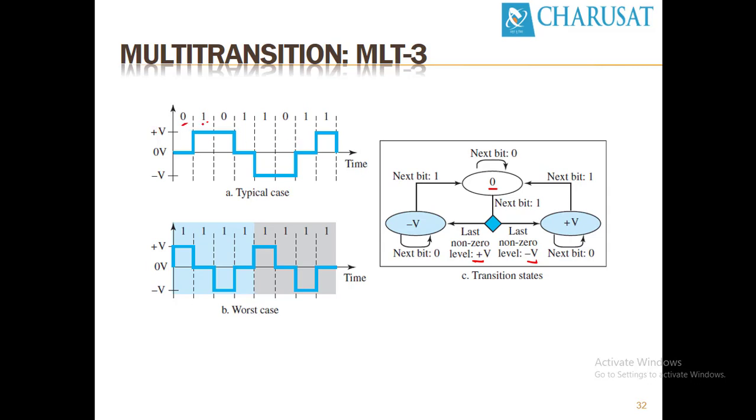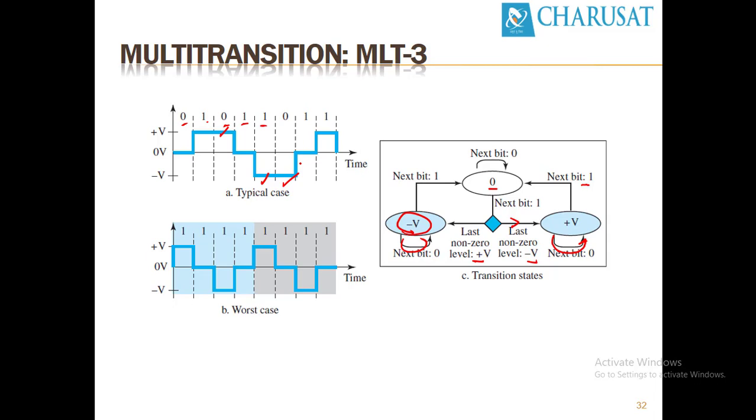If the next bit after 1 is 0, the signal repeats itself. If the next bit is 1, it goes to 0 voltage. At the 0 voltage level, if the next bit is 1, it checks whether the last non-zero level was positive or negative. In this case, it was positive, so it goes in the negative direction. And then if the next bit is 0, it continues in the negative direction. So this is the method of multi-transition, the MLT3 method.